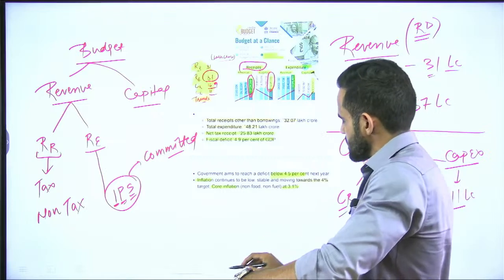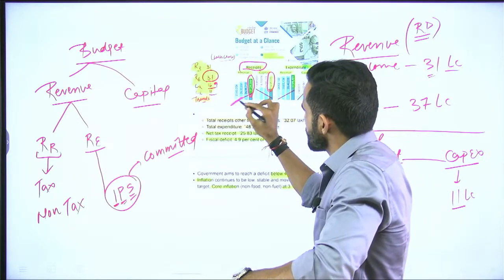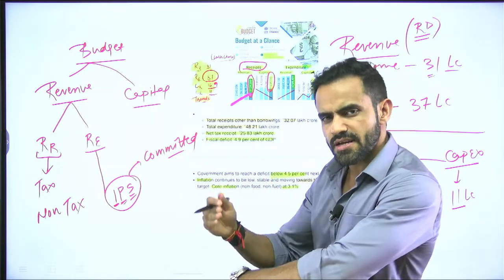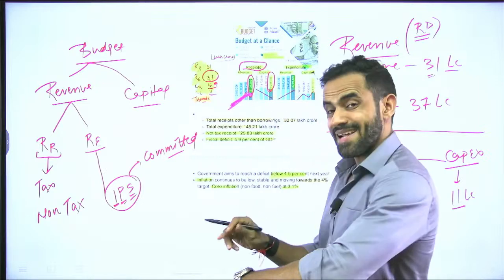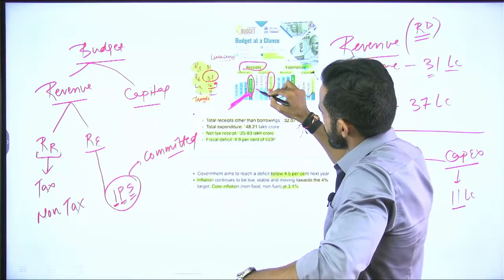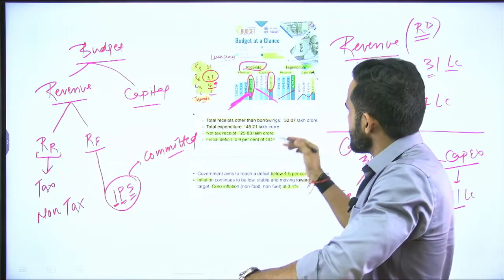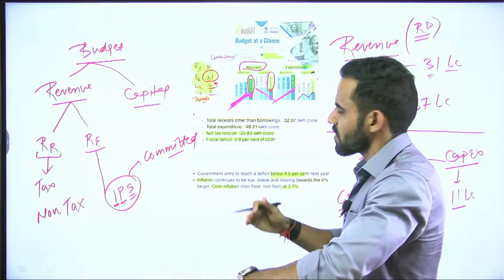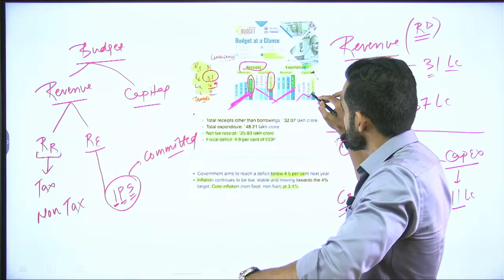If we see the trends, in case of revenue receipt, the trend is upward. Upward basically means since the last 2-3 years the revenue receipts are increasing. But in case of capital receipt, the trend is downward. Similarly, in case of revenue expenditure, the trend is upward. It is straightforward upward. But in case of capital expenditure, the trend is zigzag.